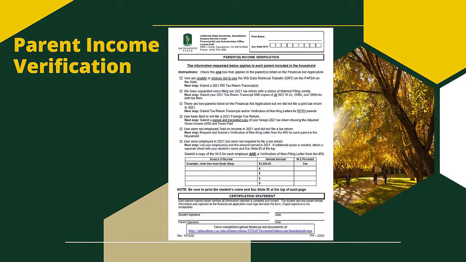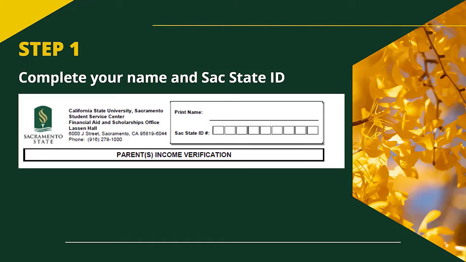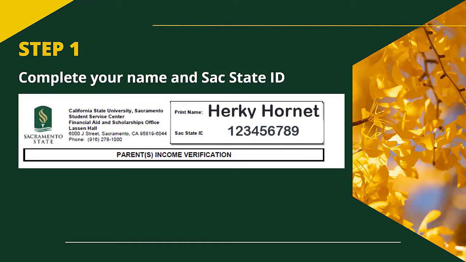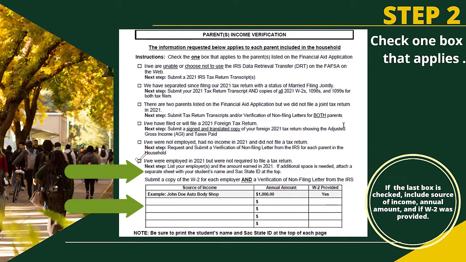Let's review the steps to complete this form correctly. Step 1. Complete your name and Sac State ID on the upper right-hand side of the form. Step 2. Check one box that applies to the parent listed on the financial aid application. Please note, if you check the last box to state your parent was employed but not required to file a tax return, please provide the source of income, the annual amount received, and if they were provided with a W-2.